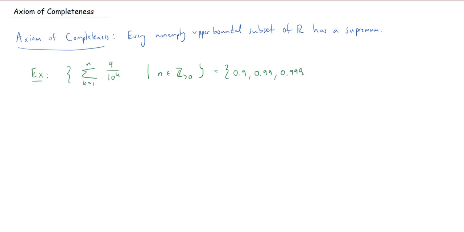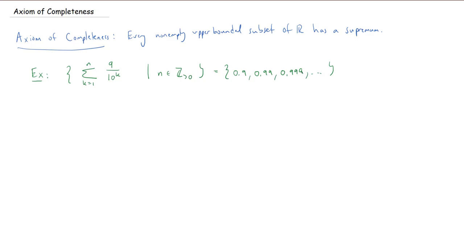So you see what we're getting here. There's a weird way to write it, but that's math for you. So I'm just looking at all of these decimals that have just 9s in the expansion. So this is some set, and I would like to know, is it bounded? Certainly non-empty, but is it bounded? And of course it is.